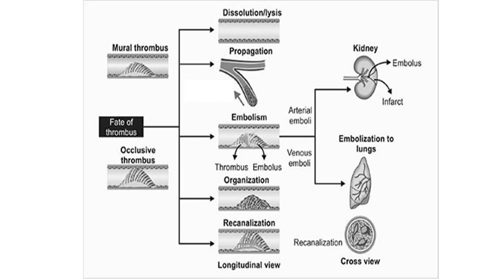And next one they have shown is the organization. Here you can see the scar formation, and that is a hard solid mass and it is obstructing the circulation. And the last point is recanalization, and as the scar completely occludes, there is capillary formation. In the longitudinal view, you can see the complete obstruction of the lumen, whereas in the cross-section view, there are a few gaps in the middle that show the canals through which the partial blood flow is regained. So these are the fate of thrombus in short.